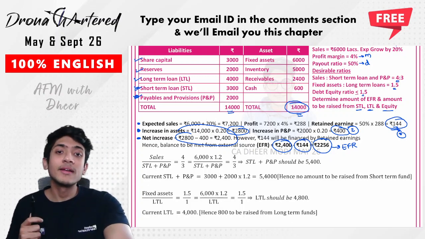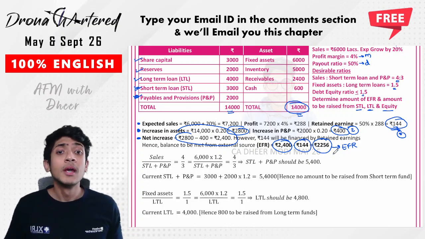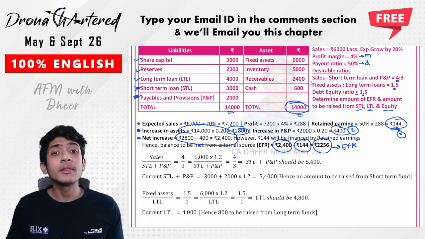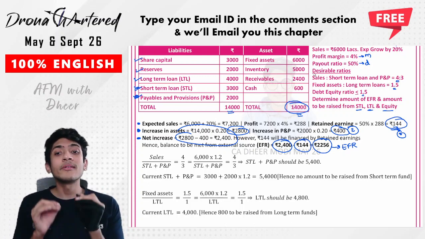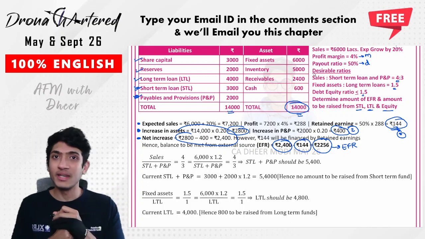Okay. Now we will understand the ratio that they were telling us. What was the first ratio that they told us? They told us that, boss, your first ratio, that is sales to short-term loan. Sales to short-term loan should be 4 is to 3. Sir, this is after raising money.